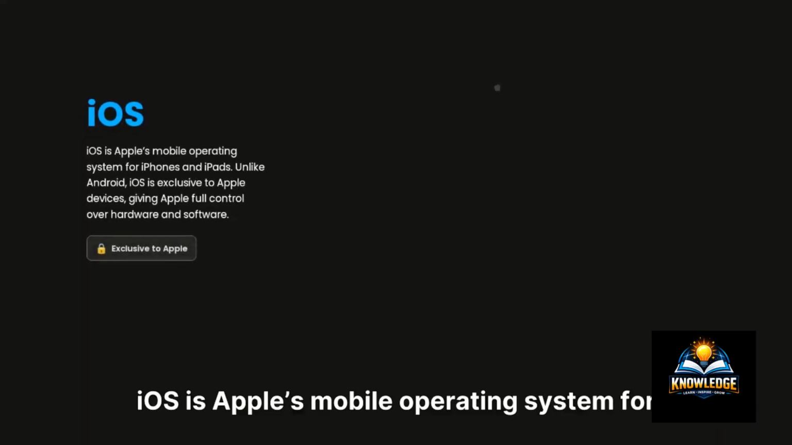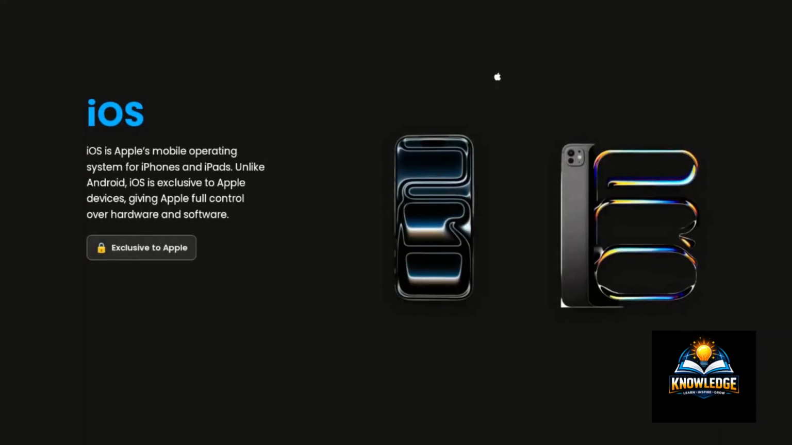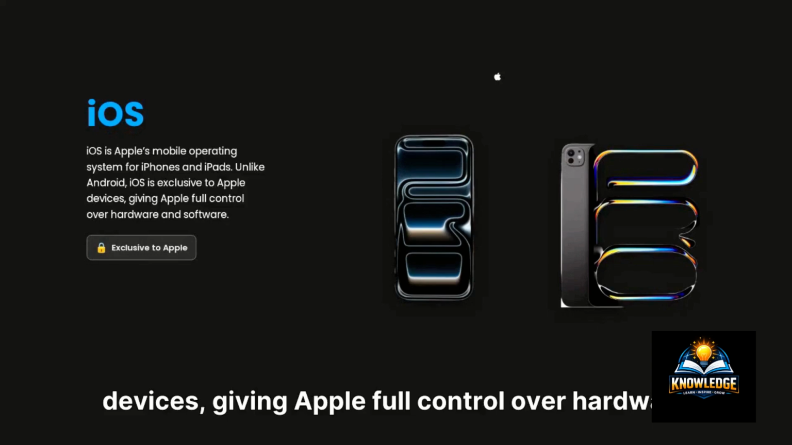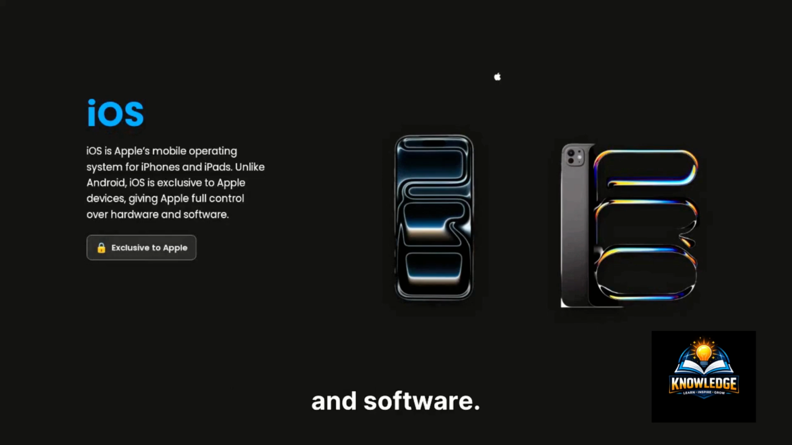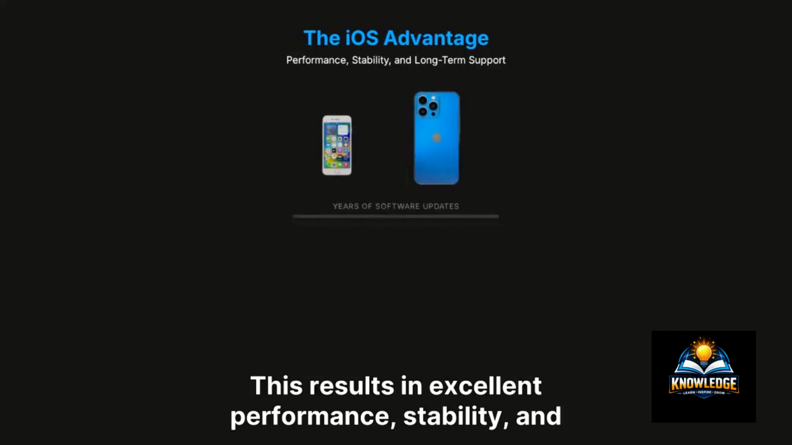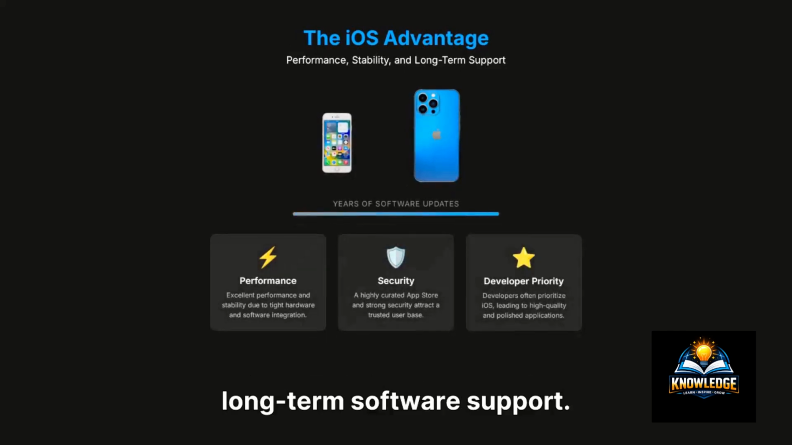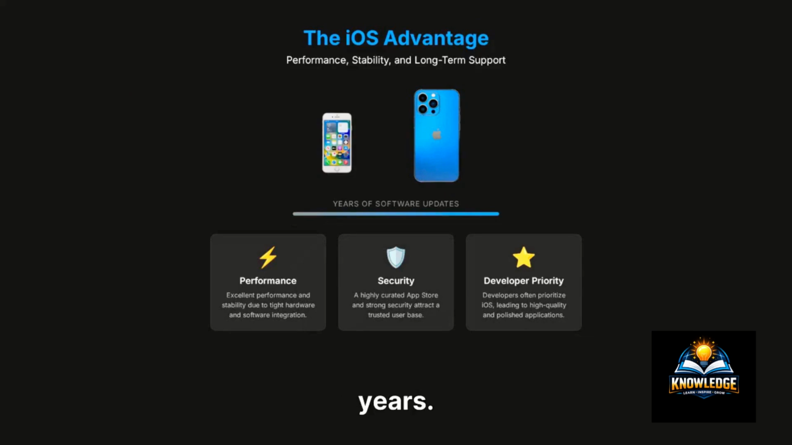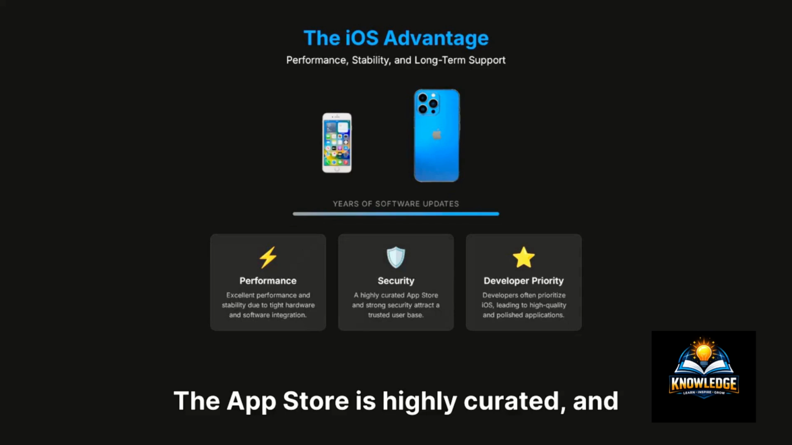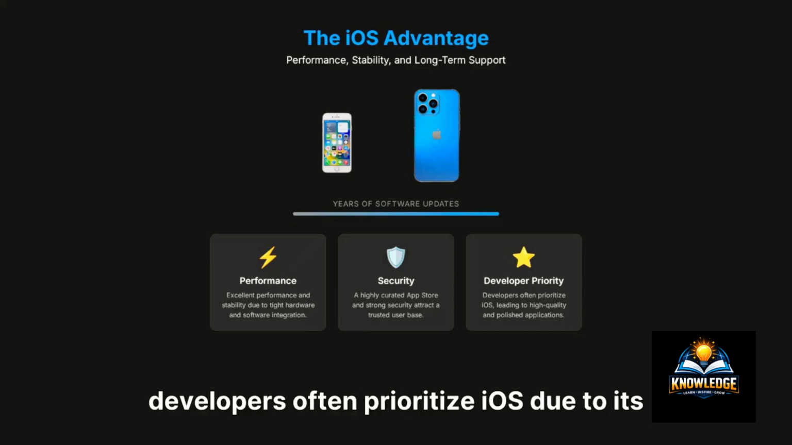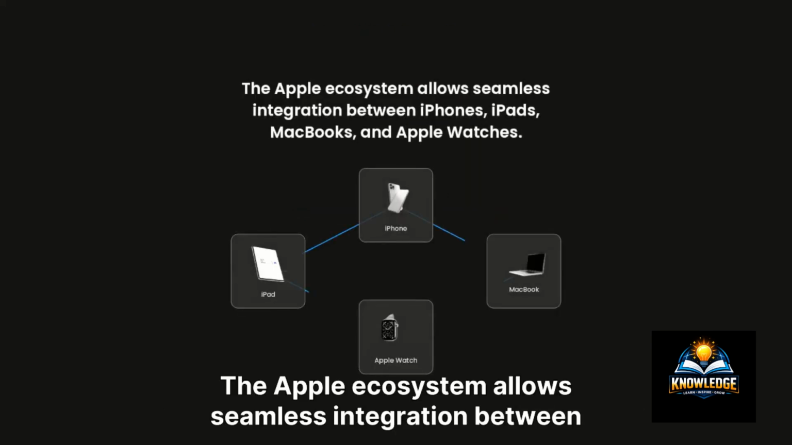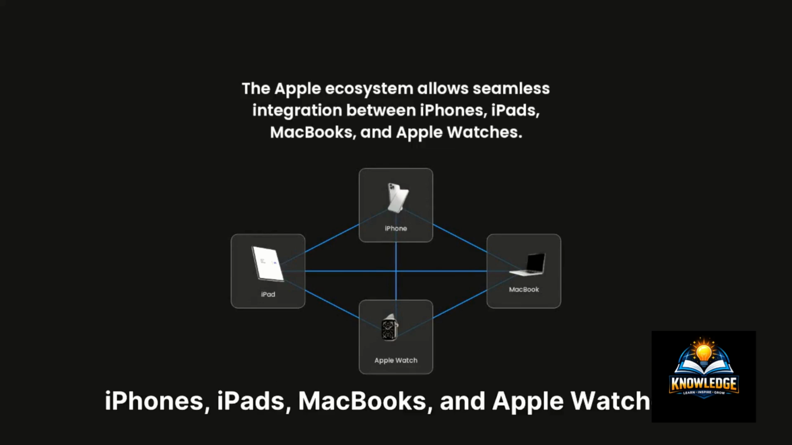iOS is Apple's mobile operating system for iPhones and iPads. Unlike Android, iOS is exclusive to Apple devices, giving Apple full control over hardware and software. This results in excellent performance, stability, and long-term software support. Even older iPhones receive updates for many years. The App Store is highly curated, and developers often prioritize iOS due to its strong security and paying user base. The Apple ecosystem allows seamless integration between iPhones, iPads, MacBooks, and Apple Watches.